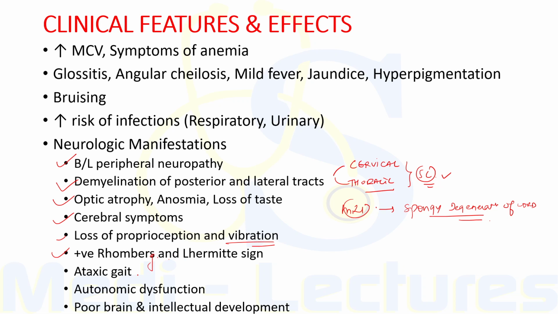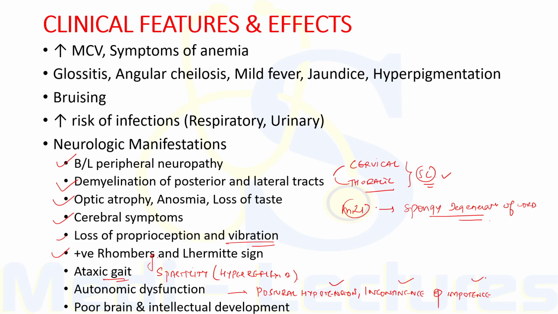Gait may be ataxic with spasticity, and on examination, the patients usually have hyperreflexia. Autonomic dysfunction can result in postural hypotension, incontinence, as well as impotence in males.